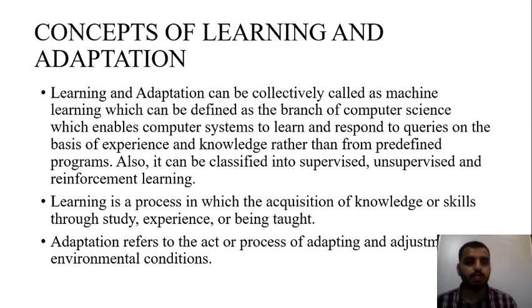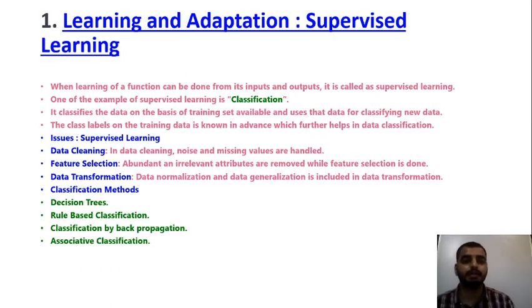Now coming towards the different types of learning and adaptation. Learning and adaptations are of three types: supervised, unsupervised and reinforced. Now what do you mean by supervised, unsupervised and reinforced? To understand this, take an example of a school going kid on an e-learning system. A student is going to the school, and another student is learning online or from YouTube, learning in his own way. Which will give you a proper result?